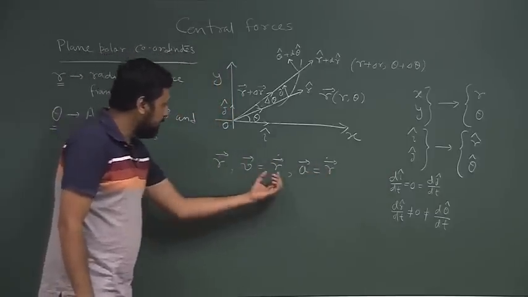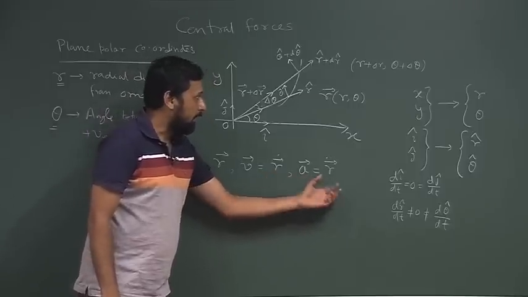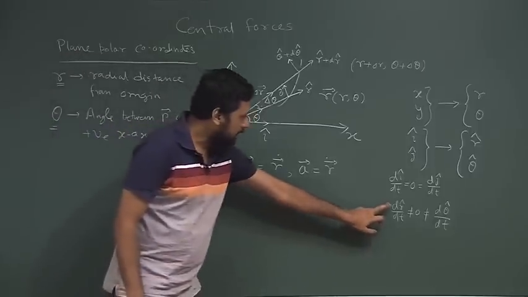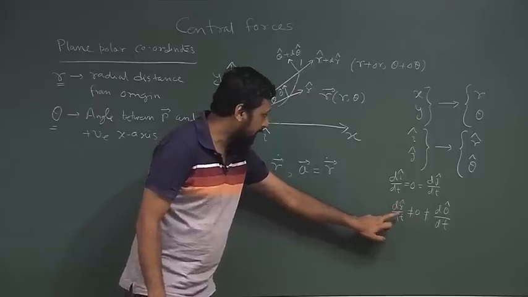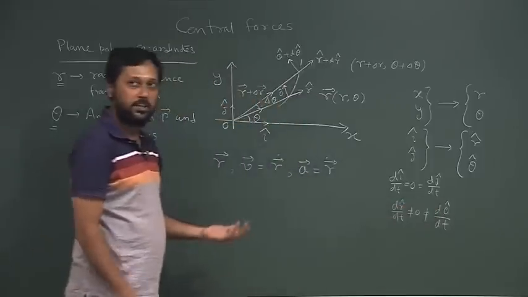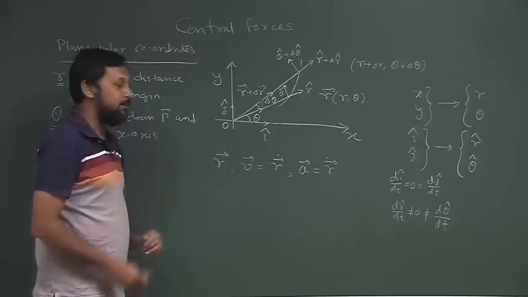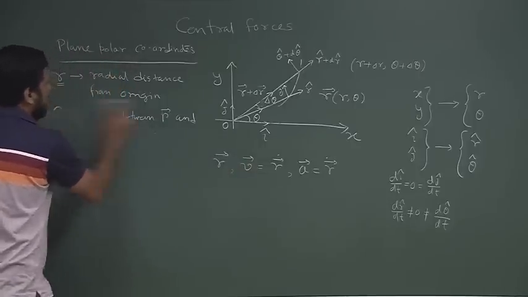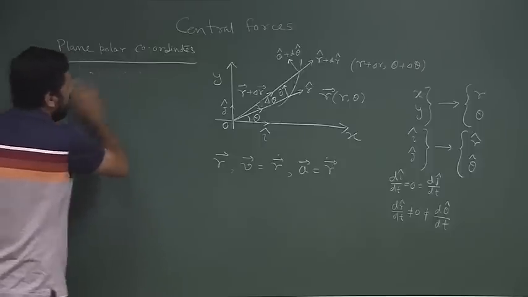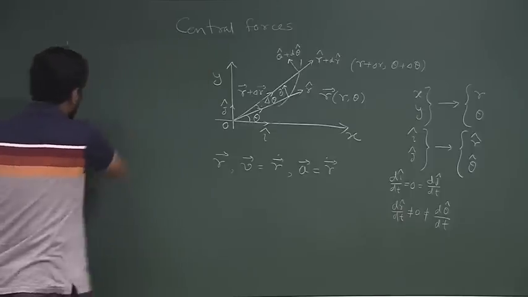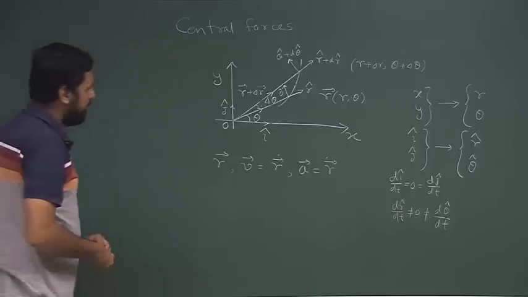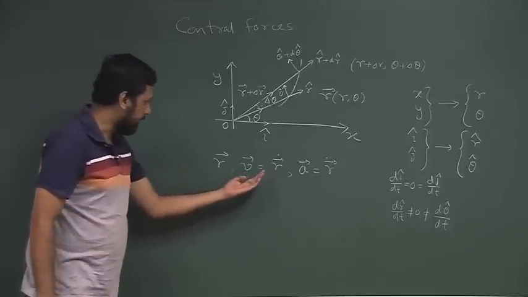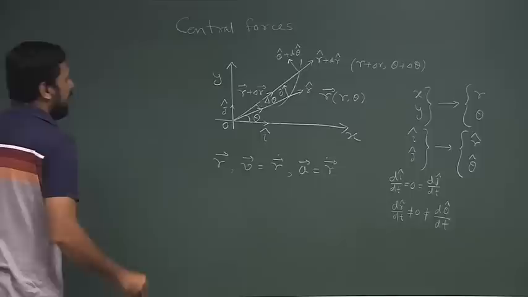Now, when we compute this r dot and r double dot in the plane polar coordinate representation, we also have to take into account that the unit vectors along r and theta are also changing with time. So, there will be additional terms coming in here. Our job is to find out this variation in r cap and theta cap, then we can easily write the expressions for velocity and acceleration.